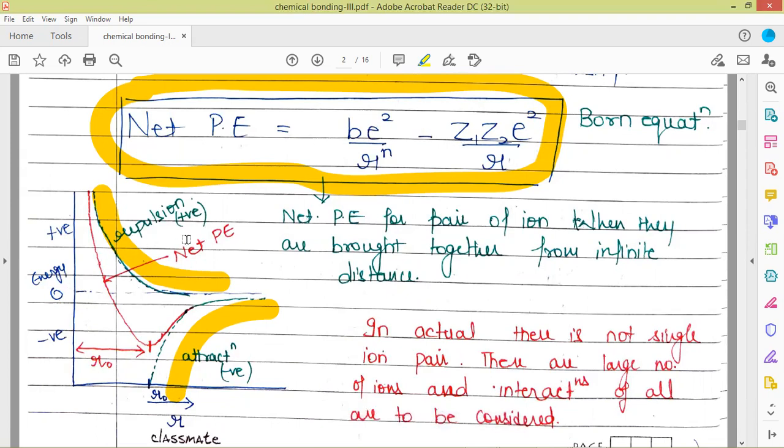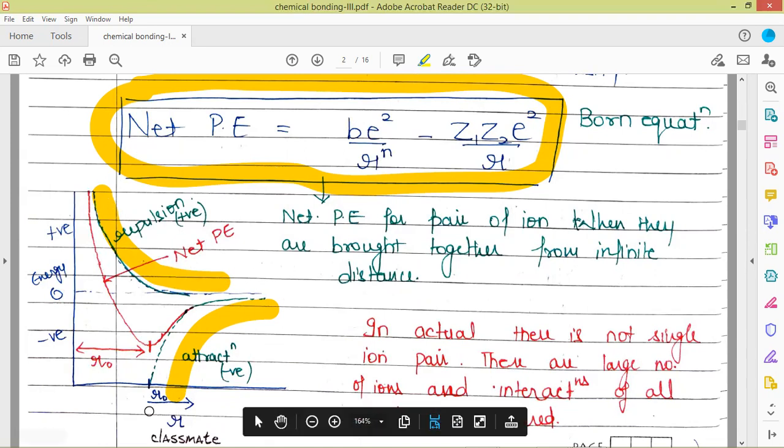The repulsion term is inversely proportional to the nth power of r, so with increase in r this value decreases exponentially. So this is the curve for repulsion, and this is the curve for attraction. The attraction term is always negative, and the repulsion term is always positive.